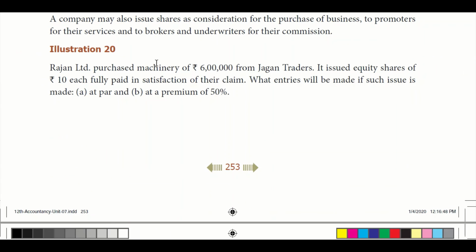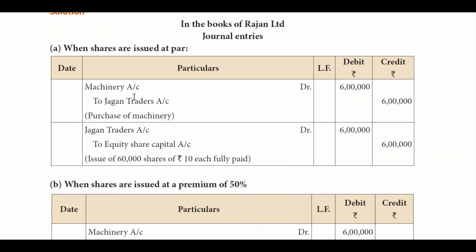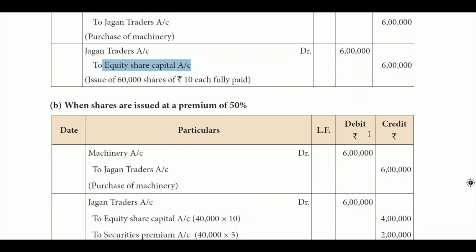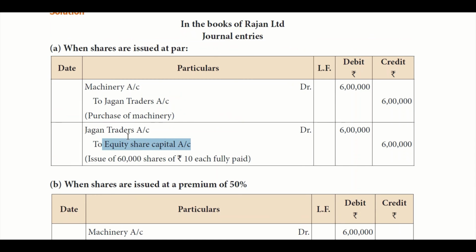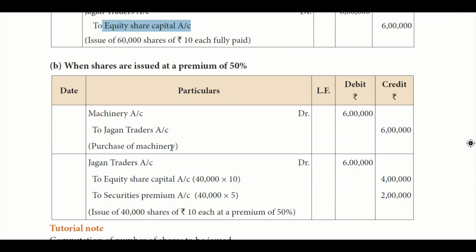So for purchase of machinery, what is the entry? Machinery account debit to Jagan Traders, right? That will be the first entry. Asset is a debit, Jagan Traders is a credit, and we are going to give him shares at par. There is no premium, so only share capital is credited. Jagan Traders is debited and share capital is credited for 6 lakhs only. And when we pay with the premium, right? So machinery account, we purchased machinery for 6 lakhs from Jagan Traders, so 6 lakhs you will say.